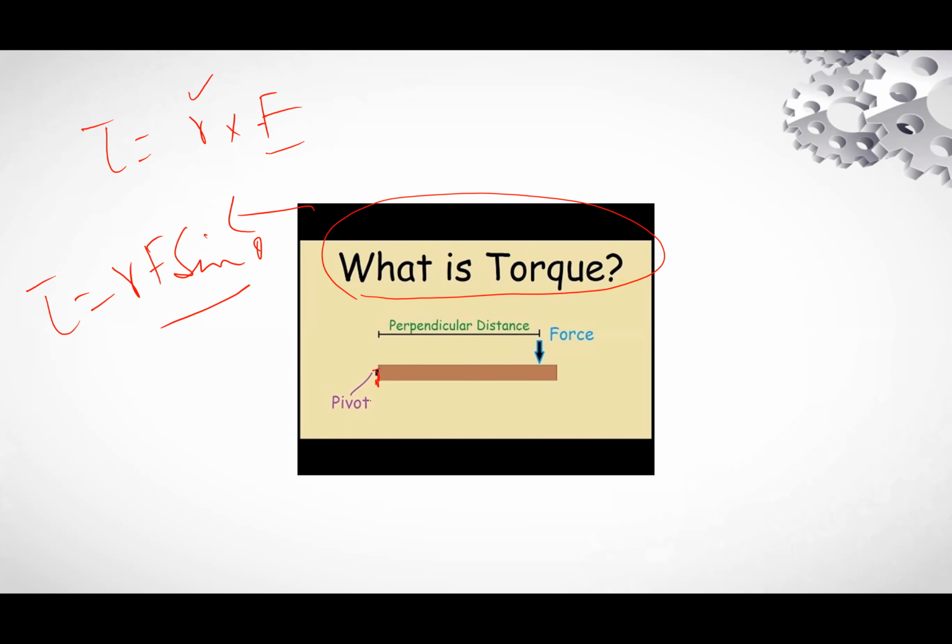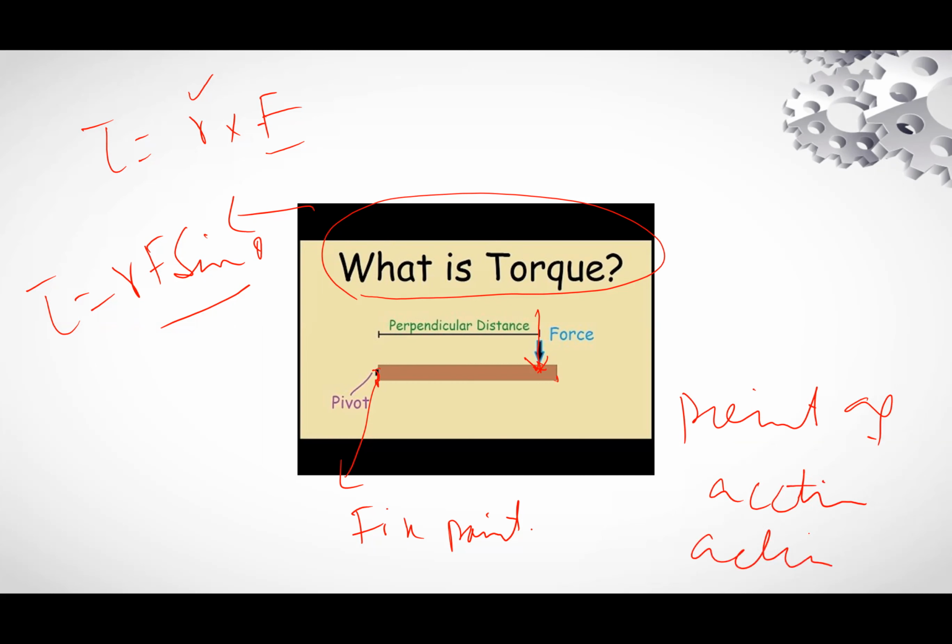This is the pivot, the fixed point, and at this point force is acting, the point of action of force. The distance between the point of action of force and the pivot is called the moment arm.